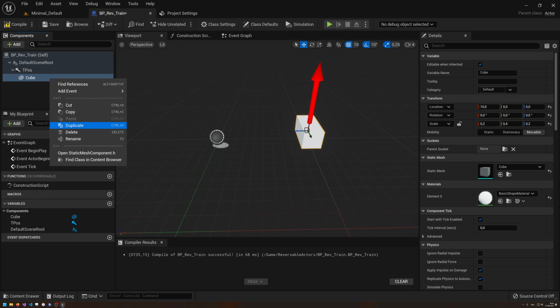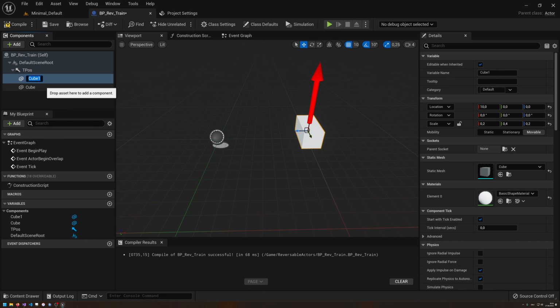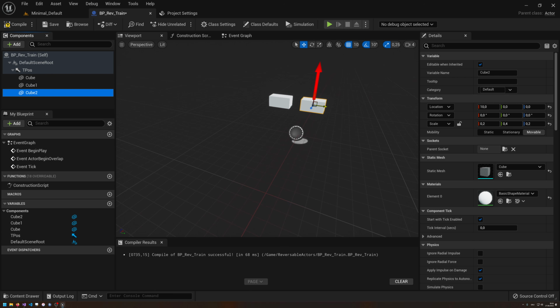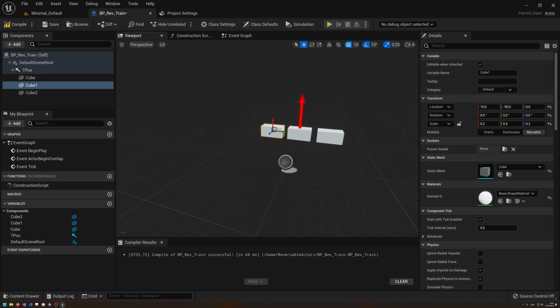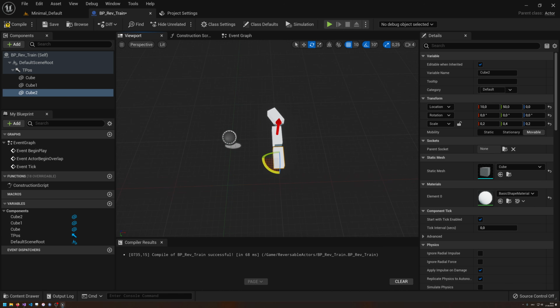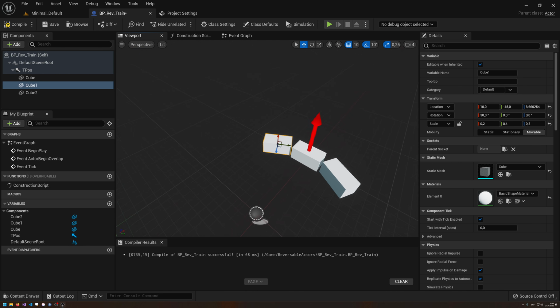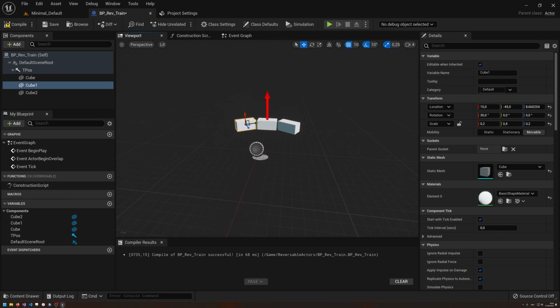Then we have one part of the train, and now what I want to do is duplicate this one to get multiple cubes, so 3 of them. We can put one on top and one on the bottom, maybe something like that. Okay, actually not that far away. And then just to give it more of the train style, it's going to look really ugly, I'm just going to give it a bit of rotation. How many degrees did I take here? 30 and then minus 30. Okay, it just fits. Maybe something like that. I know that this is ugly and not proper modeling style, but it should be sufficient.